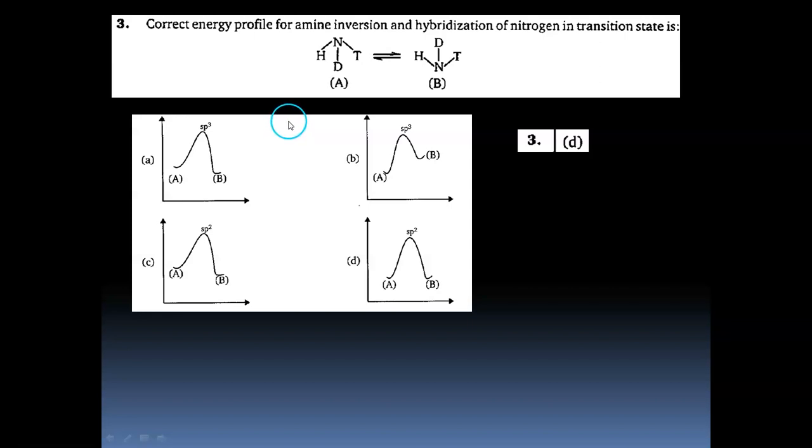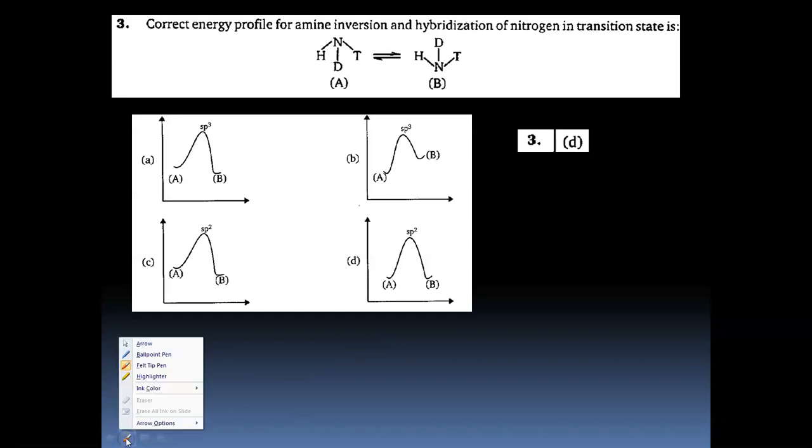In this video, we discuss a few questions on general organic chemistry. The first one: the correct energy profile for amine inversion and hybridization of nitrogen in the transition state. So basically, we know that an amine can be inverted easily because the activation energy barrier is also low, right?